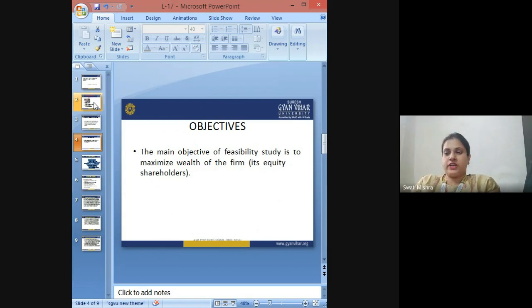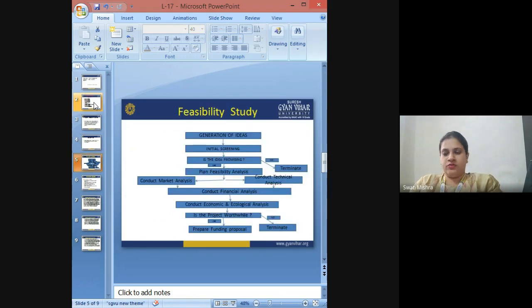The main objective of a feasibility study is to maximize the wealth of the firm and increase its equity within the shareholders. For the obvious reason that, once it has done all sorts of feasibility analysis about the project, the main objective would be to maximize the wealth that would be earned from that project.